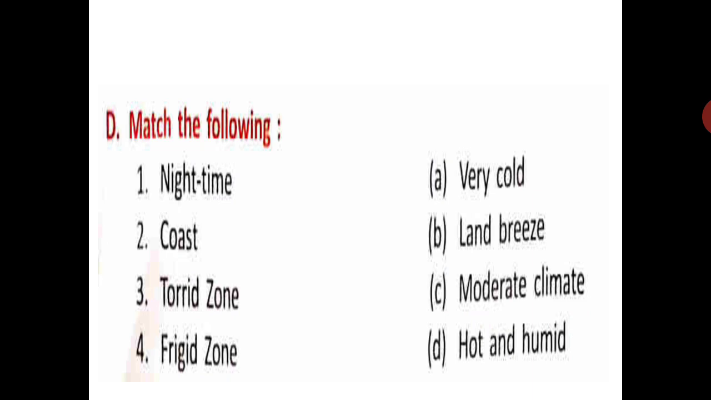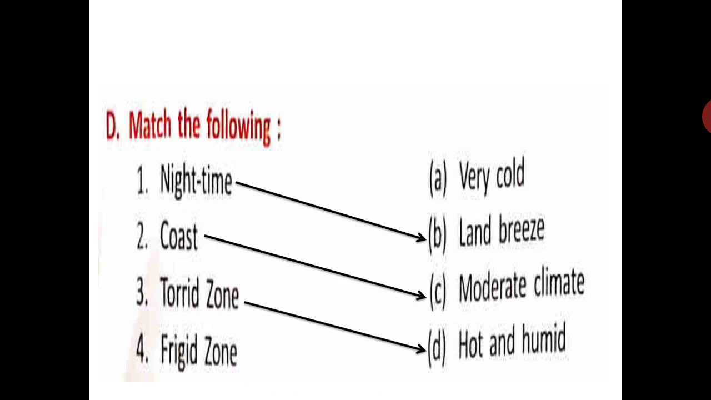The first is night time. What is the answer for night time? B, land breeze. So at night time, land breeze is there. Second, coast, and the answer is moderate climate. So nearby the coast, the climate is moderate. So the answer is C, moderate climate.